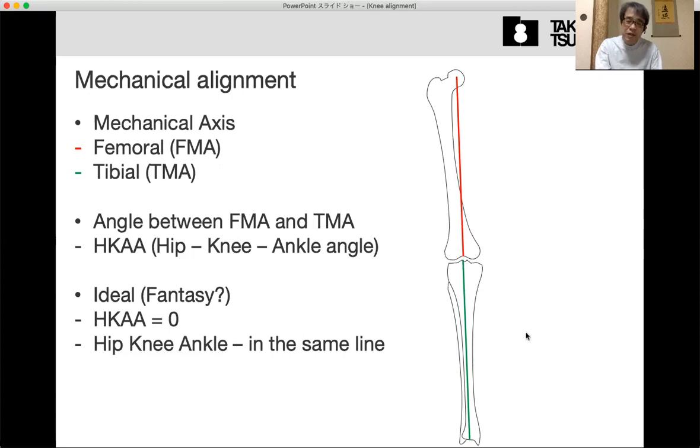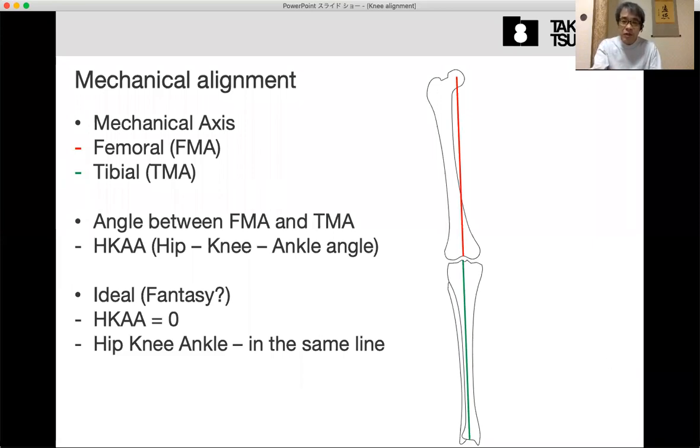The femoral knee center is here, at the bottom of the intercondylar notch, and this shall be the center. In contrast, on the tibial side, the knee center should be just between the medial and lateral tibial spines, at the insertion of the ACL, and then the center of the ankle. This should be the mechanical alignment.